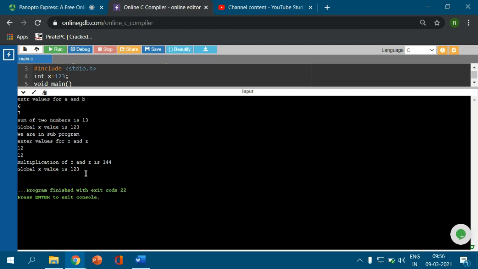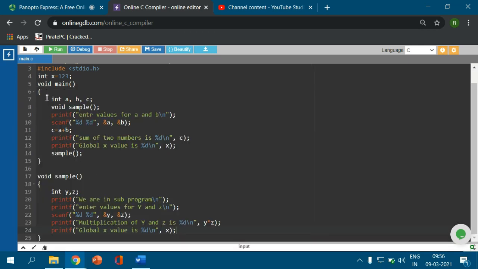This is right, and here we can observe, my dear friends, the global x value which is declared before the main program is also available in the subprogram sample. This value is again available in the subprogram. This is also printed here.